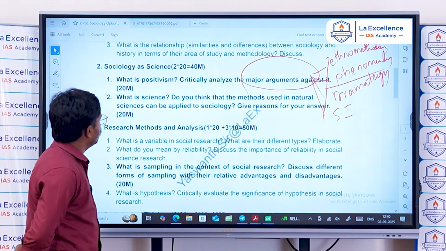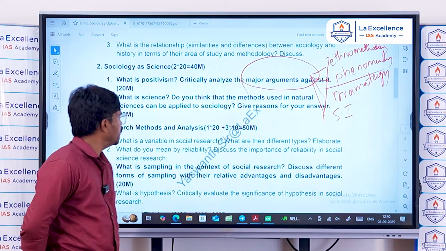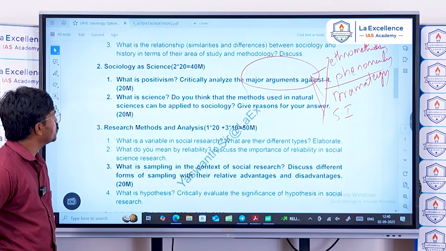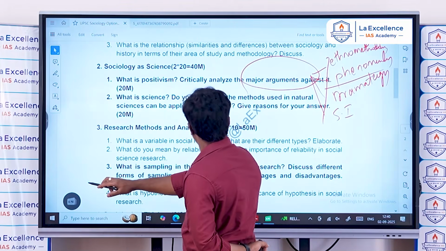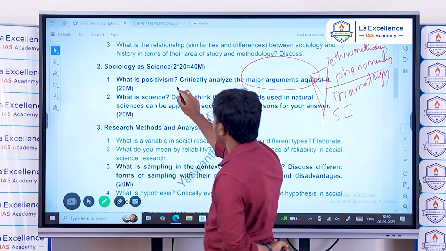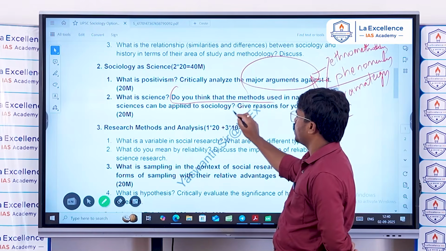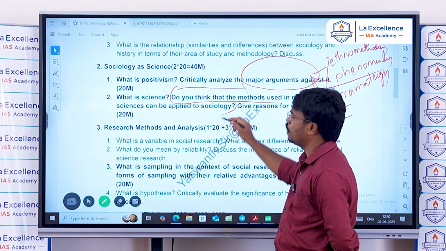And the second question: what is science? What is science? And do you think that the methods used in the natural sciences can be applied to sociology? Give reasons for your answer. It is directly positivism. The second part of the question is directly positivism.